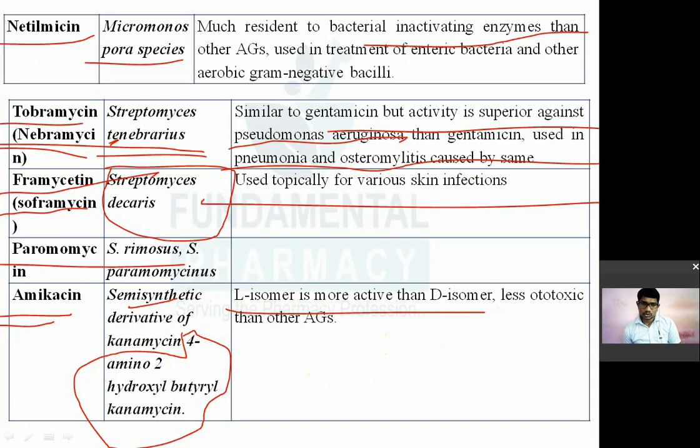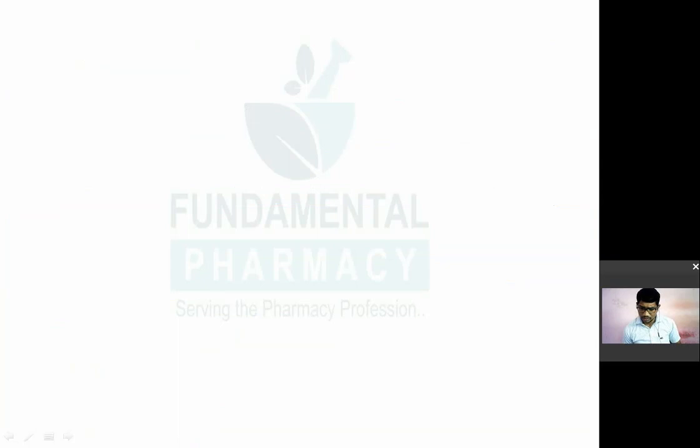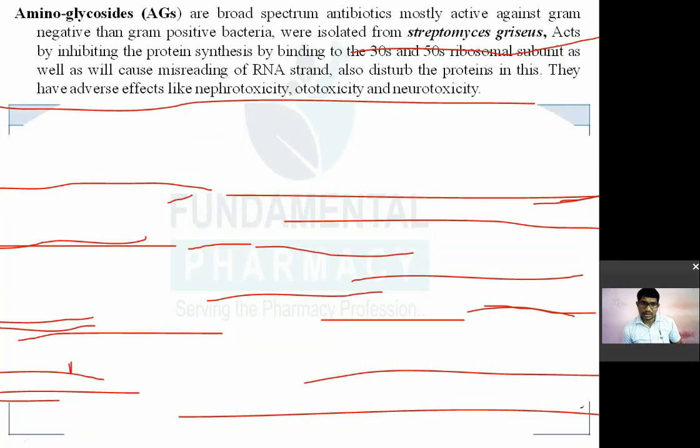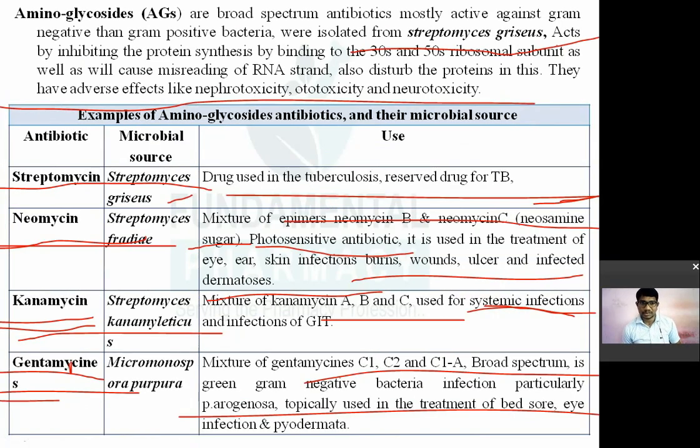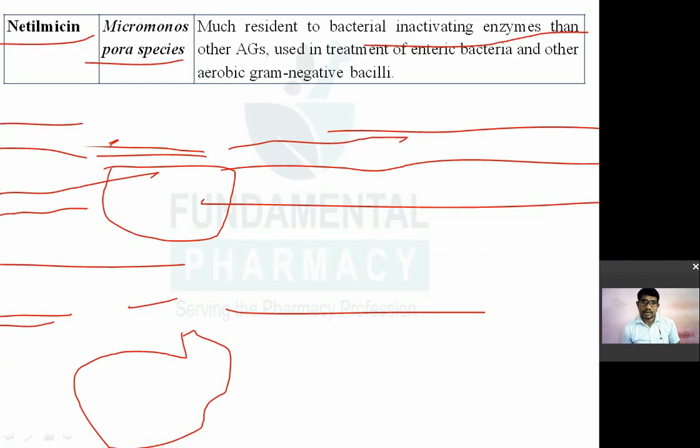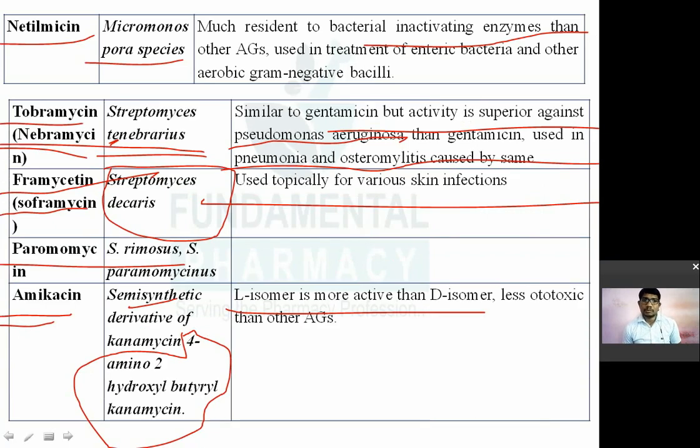So this is the summary of different kinds of drugs available under the aminoglycosides. यहाँ पे देख लो आप. So streptomycin often from Streptomyces griseus, neomycin often from Streptomyces fradiae, kanamycin often from Streptomyces kanamyceticus, gentamicin from Micromonospora purpurea, then netilmicin from Micromonospora species, then tobramycin from Streptomyces tenebrarius, then sisomicin from Streptomyces decaris, paromomycin from Streptomyces rimosus or Streptomyces paromomycinus.